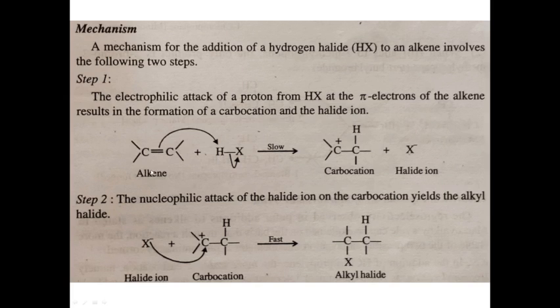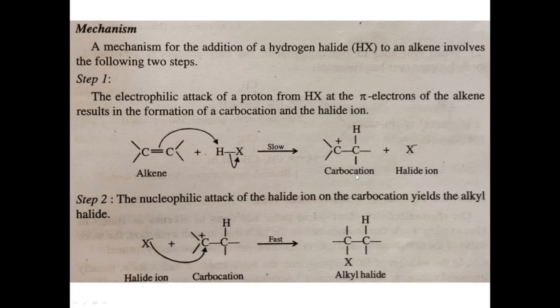Okay, so here what happens is the alkene attacks the hydrogen halide and picks up the hydrogen, and then we get a carbocation over here. These two electrons are utilized for the formation of a bond with this carbon atom. So a carbon-hydrogen bond will be formed, and the other carbon is electron deficient because the electrons have already been utilized for the formation of a sigma bond. Okay, and the halide ion is formed. This is the nucleophile, and a carbocation is formed.